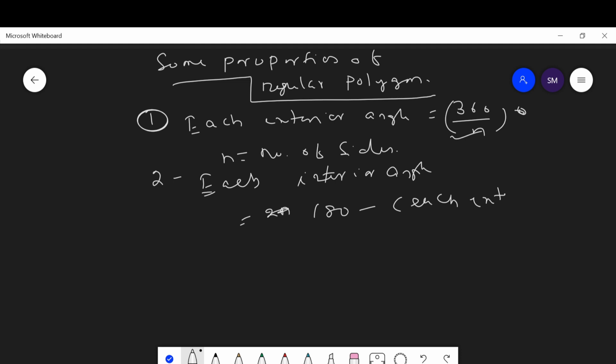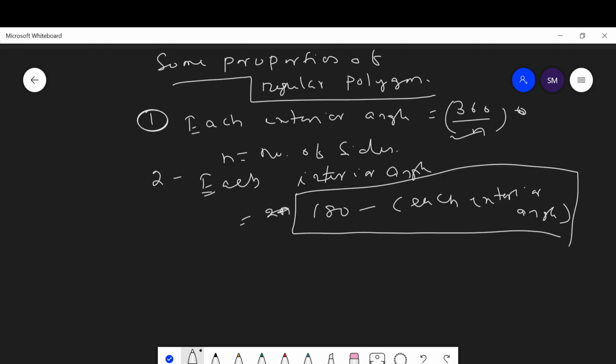Okay. So each exterior angle is equal to 360 upon n degree, and each interior angle is equal to 180 minus each exterior angle. These are the properties of regular polygons.